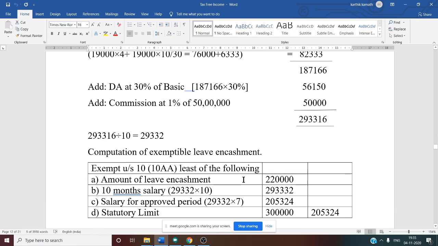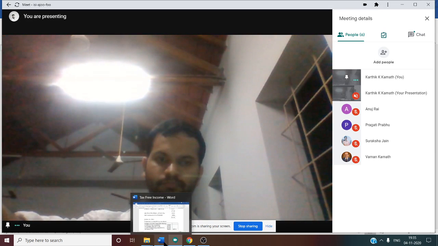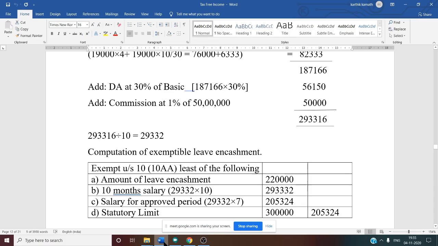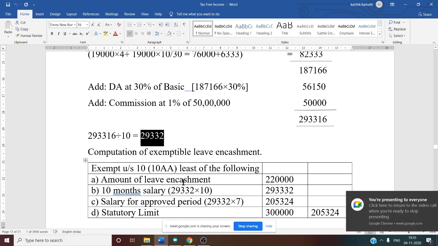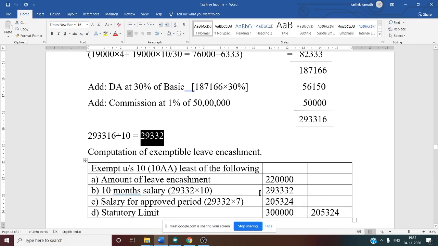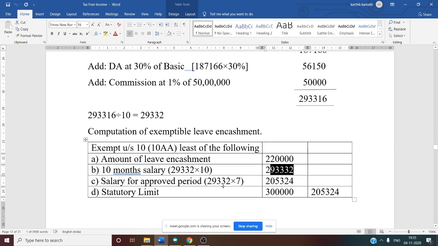Then after that, a 10-month salary. What do you mean by 10-month salary? It is a salary based on the average salary of the last 10 months. The average salary of the last 10 months we got is 29,332. Into 10, if you do, you will get 2,93,332.